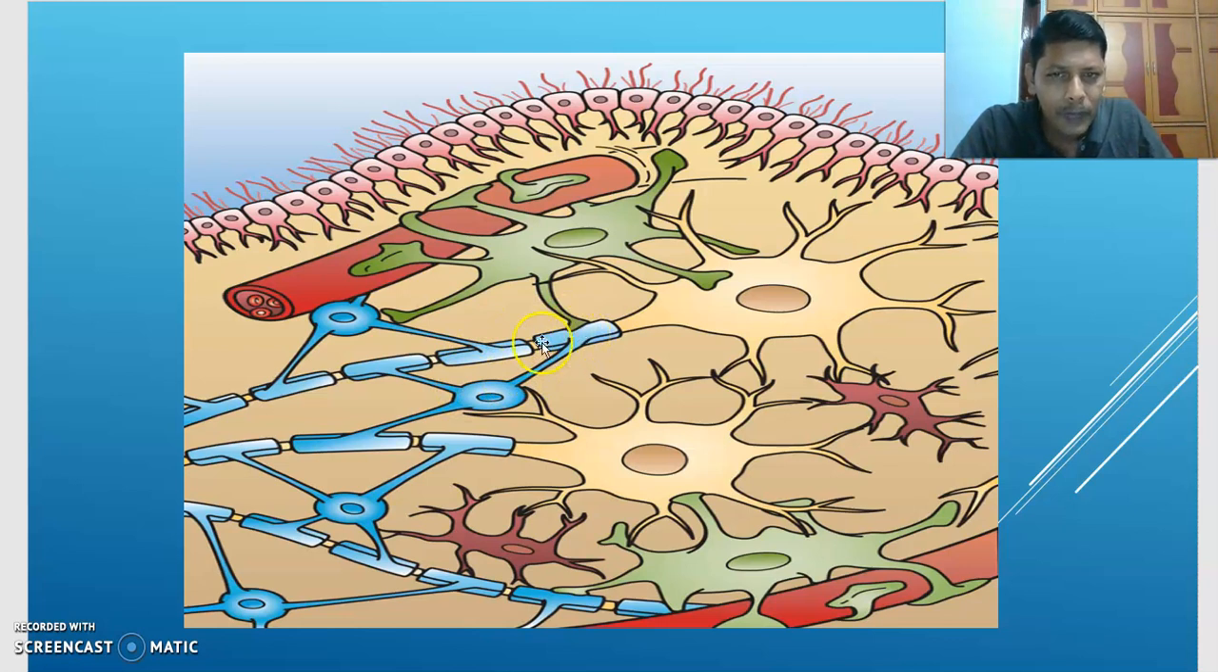You can observe here. This myelin sheath is formed with, this is one neuron. This is one cell. Here one cell is myelinating many neurons. This blue color one is oligodendrocyte, which forms myelin sheath in the central nervous system.